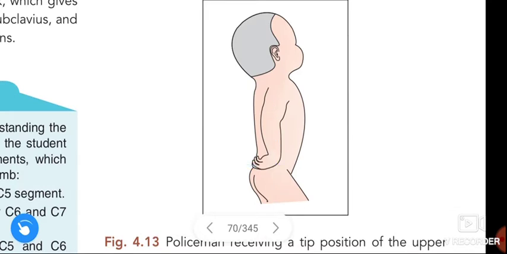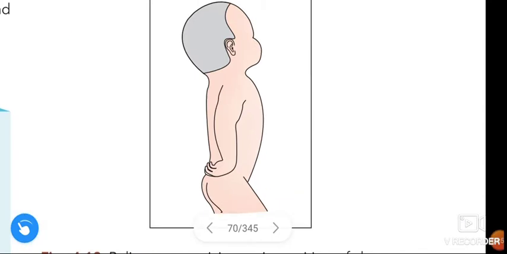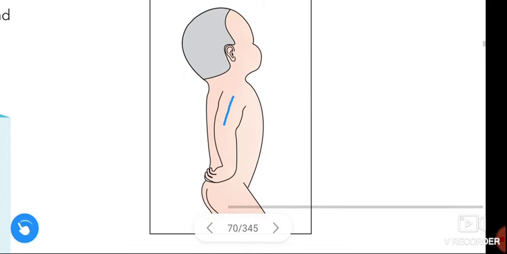The arm hangs by the side, adducted and medially rotated, and the forearm is extended and pronated.